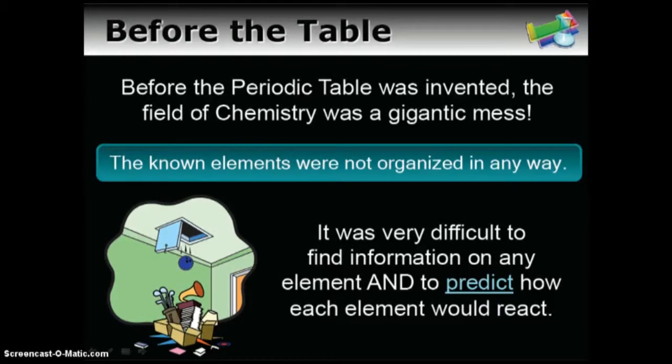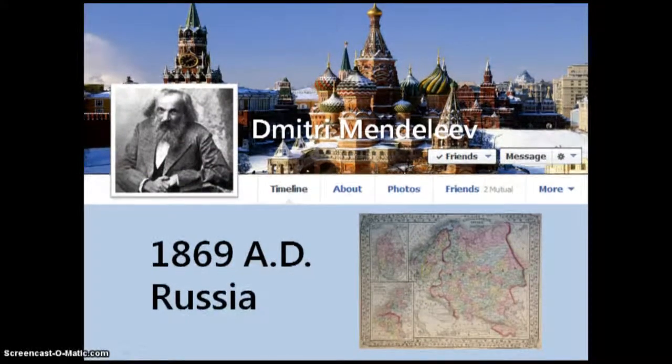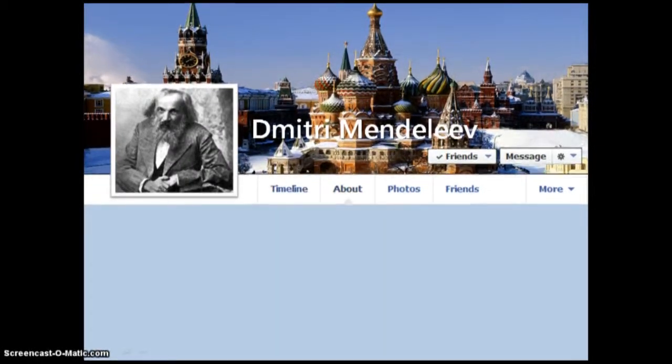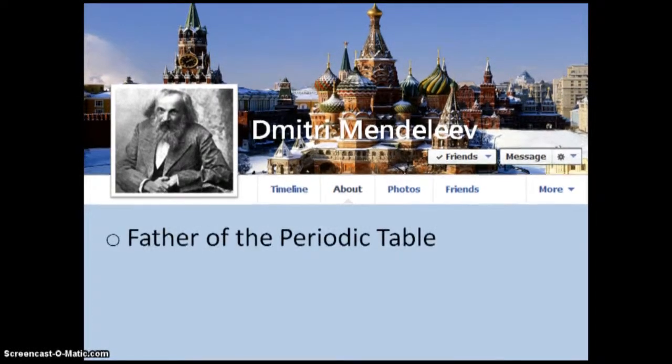So before the creation of the periodic table, the chemistry field was a mess when it came to organizing the elements that we knew about. Really difficult to find any information on these elements. Really impossible to predict anything else about how these elements may interact or react with each other. Until we have this guy here, Dmitri Mendeleev, a Russian in 1869, approximately, who was the first guy to come up with the periodic table, kind of known as the father of the periodic table.